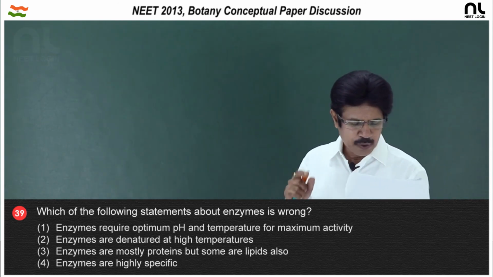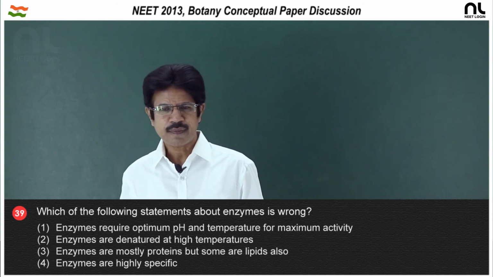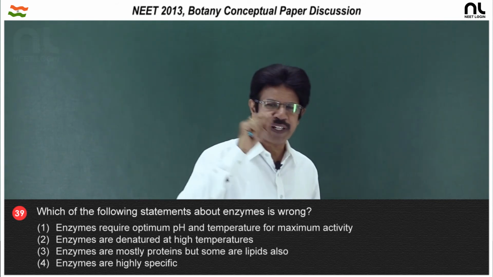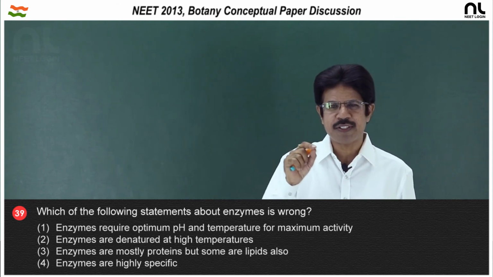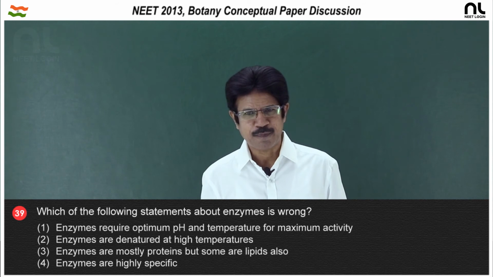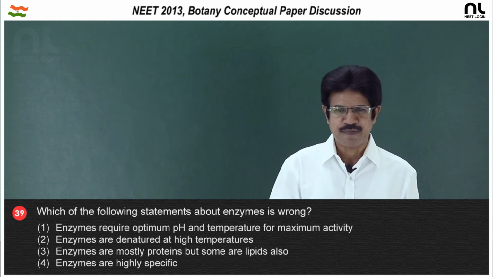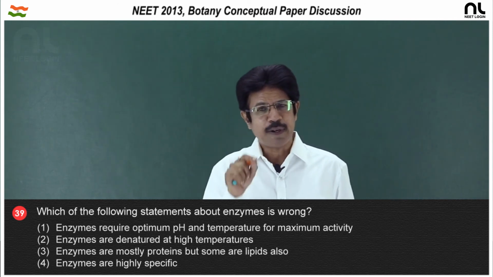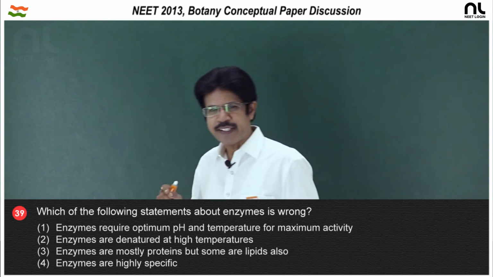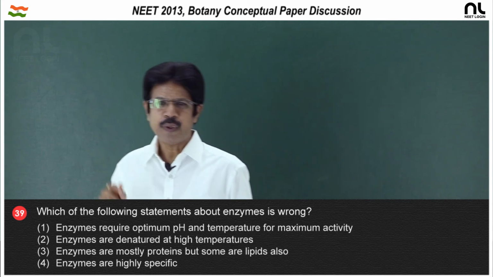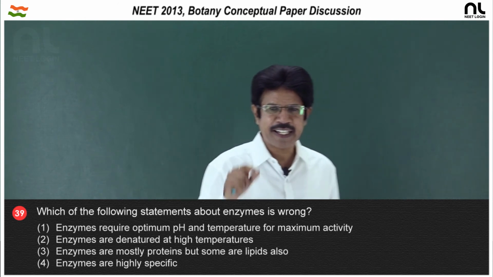Third, enzymes are mostly protein, but some are lipids also. That is wrong. Almost all enzymes are proteins. That means there are certain enzymes which are non-proteinaceous, which are nucleic acid enzymes. So, most of the enzymes are formed by translation, that is the proteins, and some of the enzymes are also formed by transcription, that is rRNA. 23S rRNA in prokaryotes, 28S rRNA in eukaryotes, that is ribozyme, that is catalytic RNA.